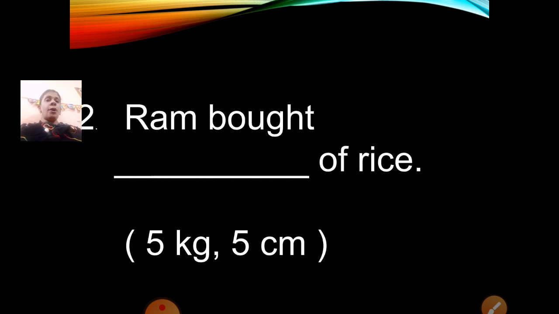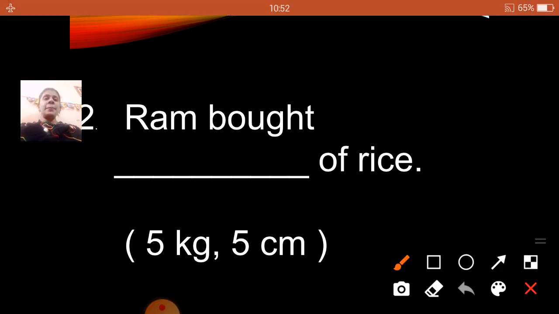Now, Ram bought dash of rice. 5 kg or 5 centimeter. Now children, if your mother asks you to bring rice, will you bring in centimeter or will you bring in kilogram? Will we go to the grocery shop and say, give me 5 centimeter of rice? No. What will we say? 5 kilogram of rice, 5 kg of rice, correct? So Ram bought how many kg of rice?